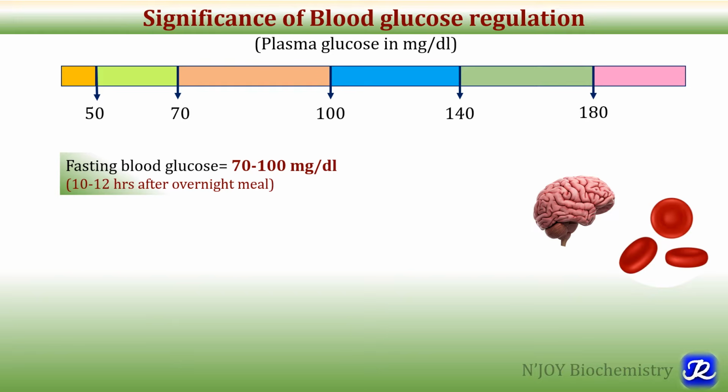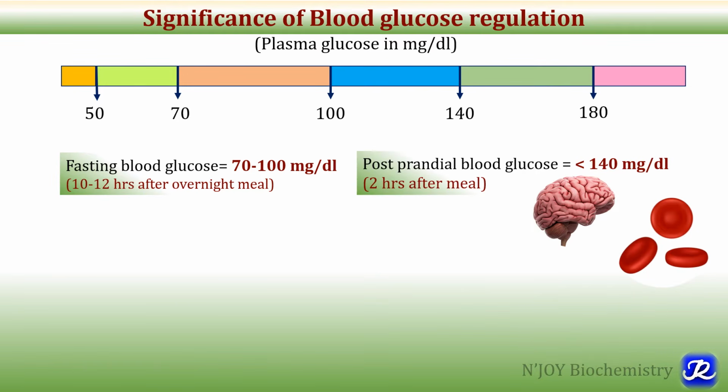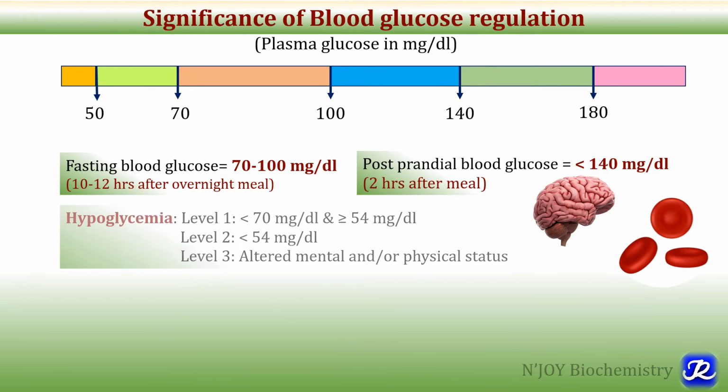What is meant by fasting blood glucose? The blood glucose concentration after 12 hours of overnight fast is called fasting blood glucose, and the range is 70 to 100 milligram per deciliter. And postprandial blood glucose means the blood glucose concentration after 2 hours of meal. It is called postprandial blood glucose concentration, and normally it should be less than 140 milligram per deciliter.